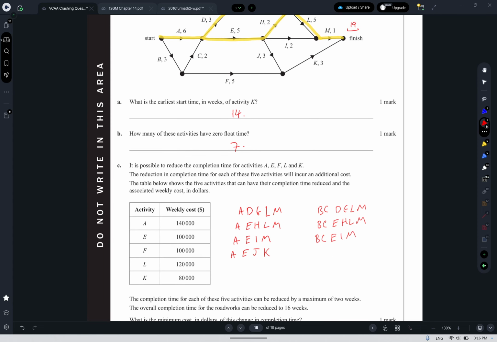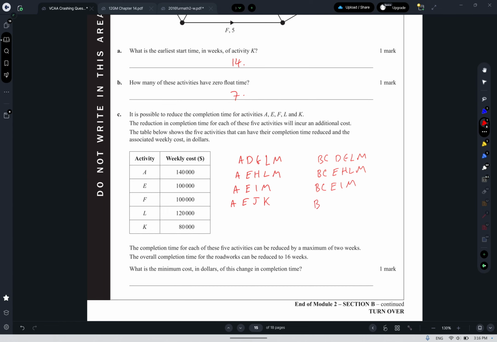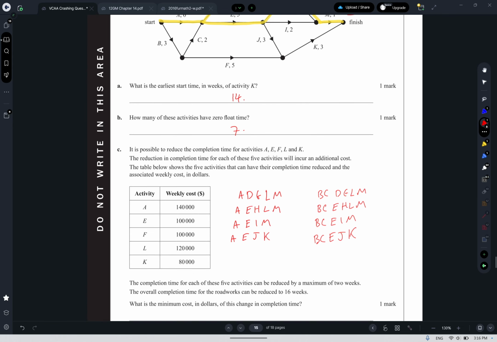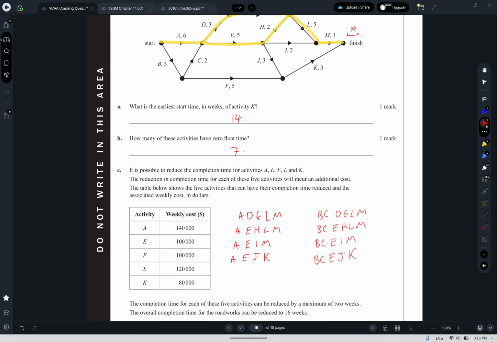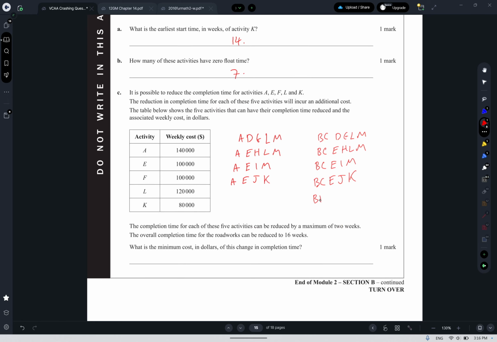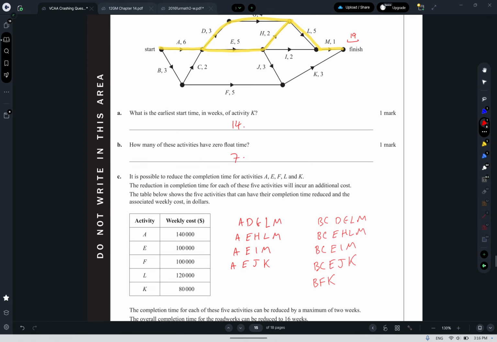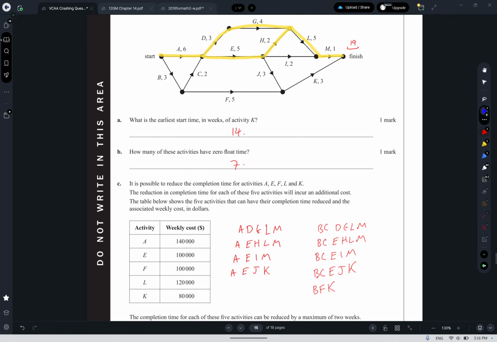And then BC, EJK. So basically the same as the other route, it's just instead of starting at A, which started with BC. And then we also have BFK. So there's a few routes through this one, which makes it tricky, that's for sure.